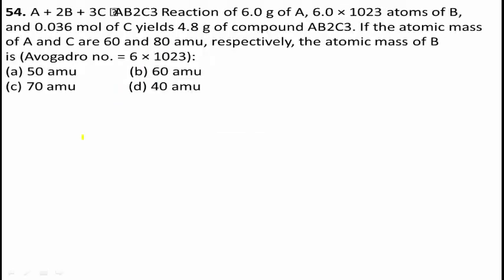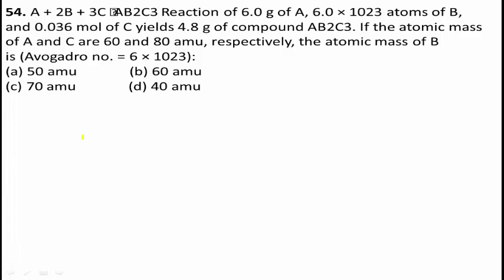Next, question number 54. A plus 2B plus 3C gives AB2C3. Reaction of 6.0 gram of A, 6.0 into 10 to the power of 23 atoms of B, and 0.036 mole of C yields 4.8 gram of compound AB2C3.